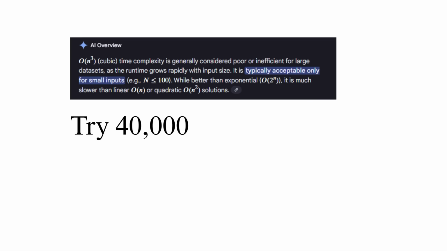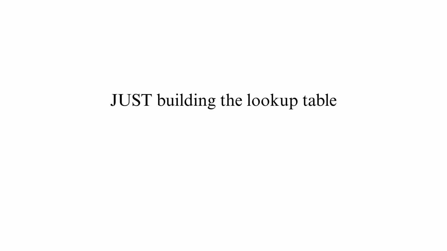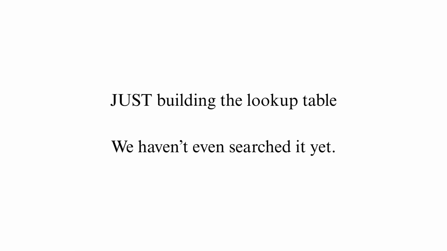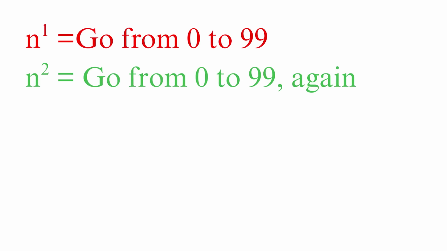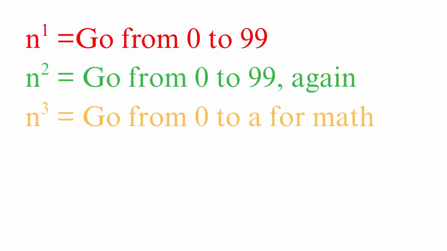This, by any metric, is completely terrible, especially since this is just building the lookup table, not even searching it yet. See, our program first computes each value from 0 to n for a, but each of those values also have a b value from 0 to n. This is n squared. Then, by adding our recursion, it must traverse from 0 to a once more, making this program n cubed.